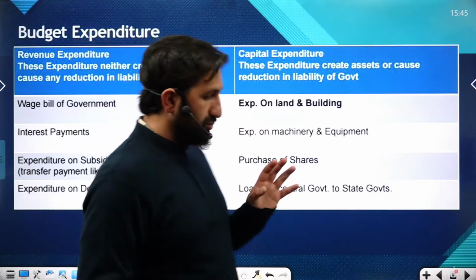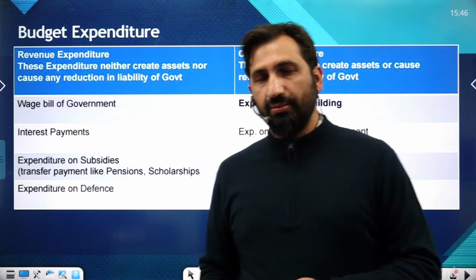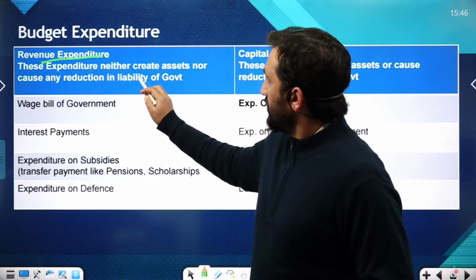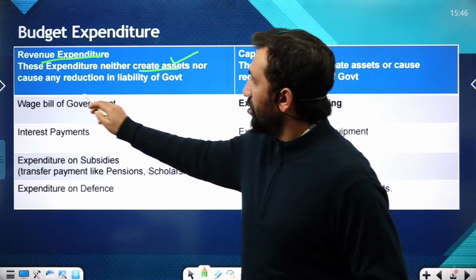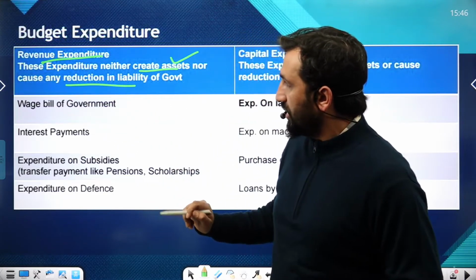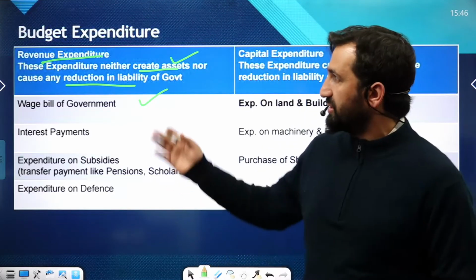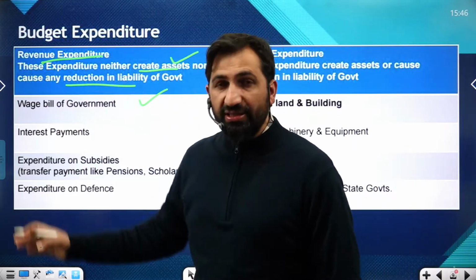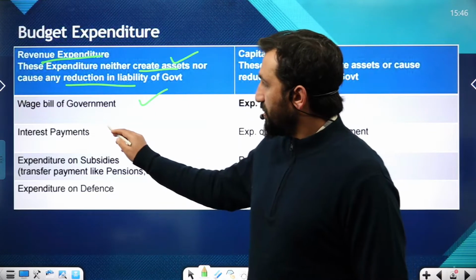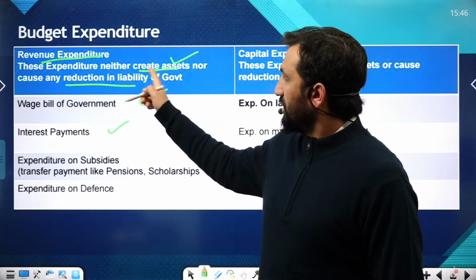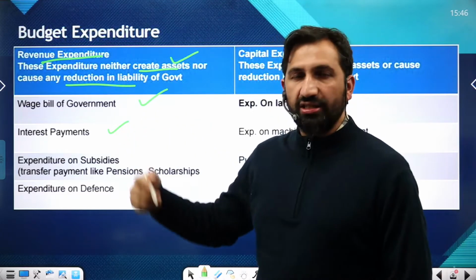Now, once we move to the expenditure part, this is important. Why? Because revenue expenditure neither creates assets nor reduces liabilities. As I told in the beginning, like the wage bill for a government, the salary that employees get, is part of revenue expenditure of a government. Interest payments of any sort, from that the government neither creates assets nor reduces liability.